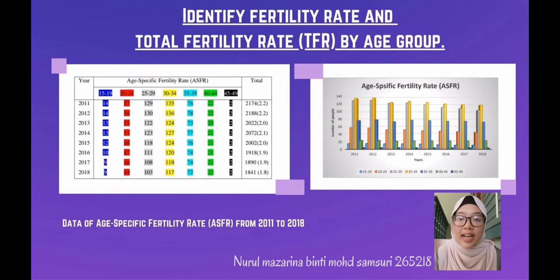Through the data, the highest fertility rate is age between 30 to 34 years old, followed by age 25 to 29 years old, while the age of 45 to 49 years old is the lowest rate in total fertility in Malaysia. This indicates the highest fertility productive rate in Malaysia is women aged 30 to 34 years old.